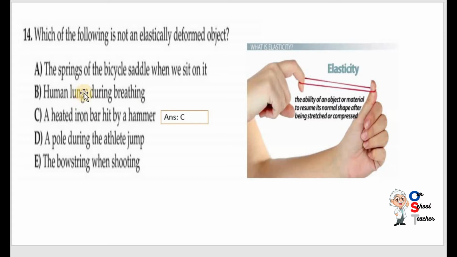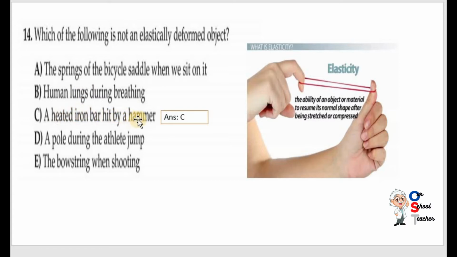Just breathe in and breathe out. You can check your lungs are moving in this way. They have the ability of elasticity, or they stretch. Spring, obviously, has the ability. So which of the following is not elasticity? The spring has elasticity, lungs have elasticity.